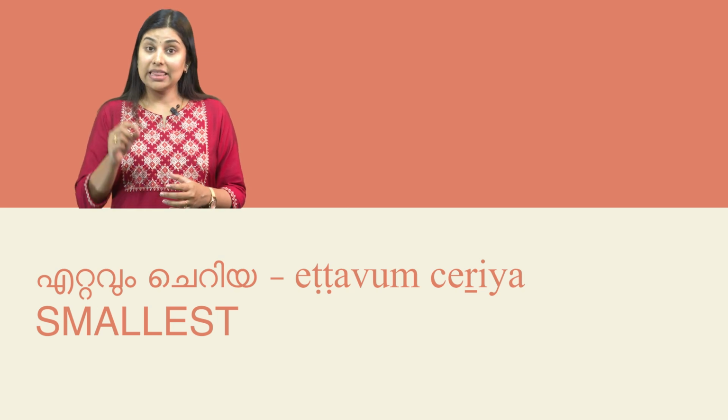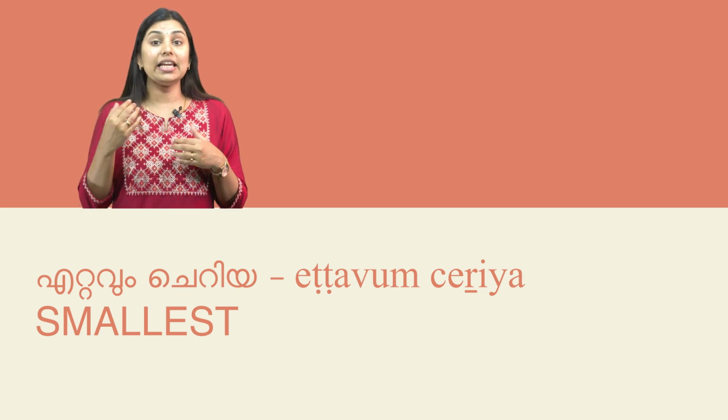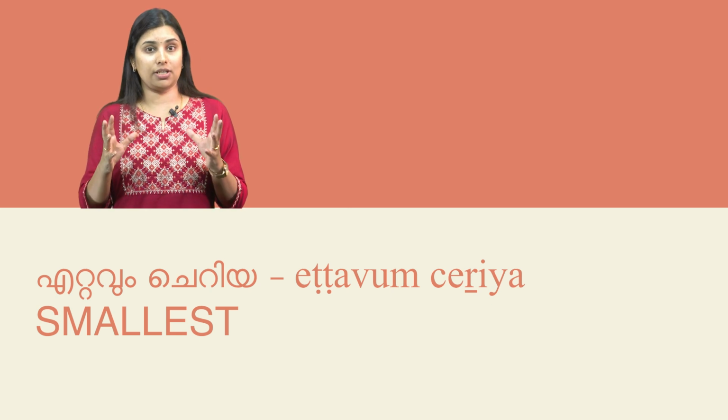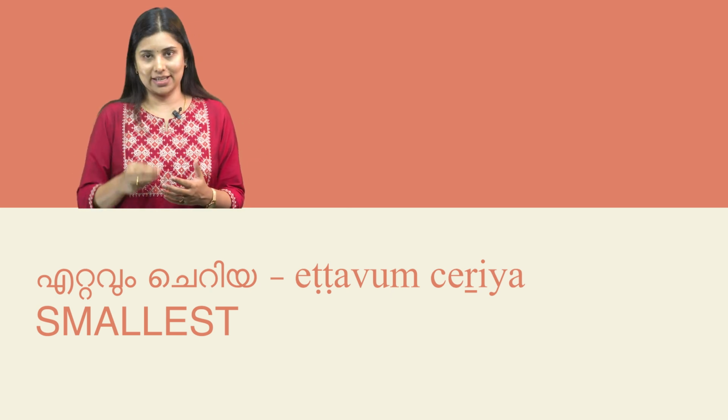For your general information, I can add something useful for you all. Here you saw two words, ഏറ്റവും ചെറിയ. The word ഏറ്റവും in Malayalam is used as an intensifier, meaning most, the best, or the most, depending on the context.